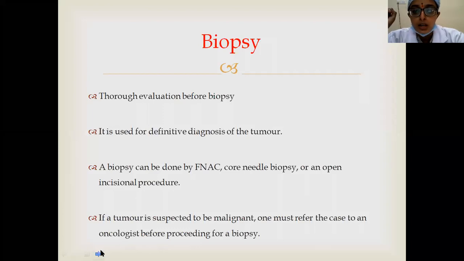And if a tumor is suspected to be malignant, one must refer the case to an oncologist for his opinion. And remember, management of bone tumors, especially malignant bone tumors, is a multidisciplinary approach. One orthopedician alone cannot sit and manage it.